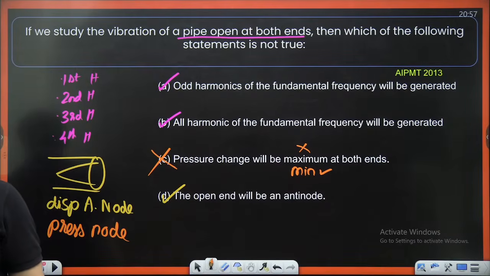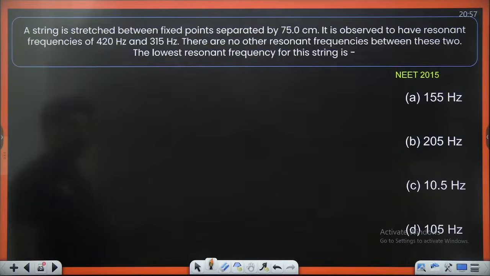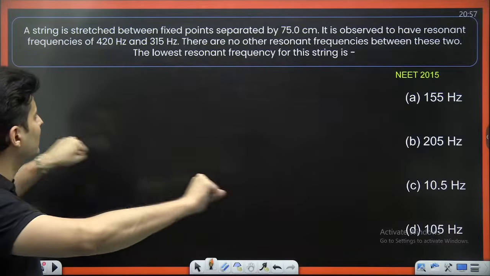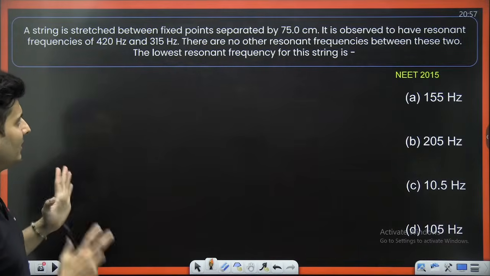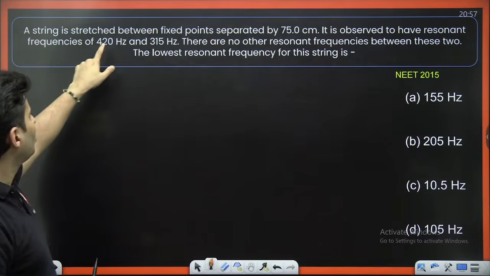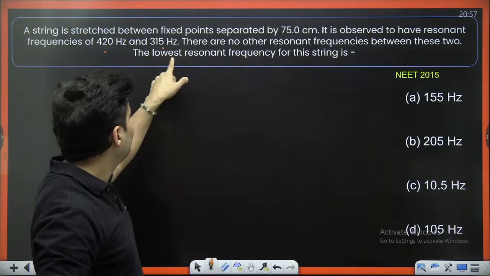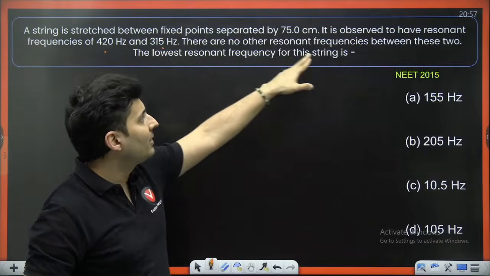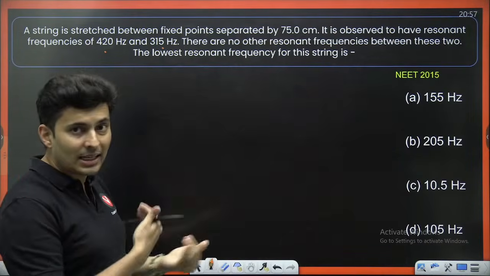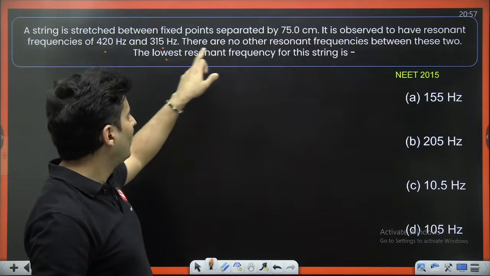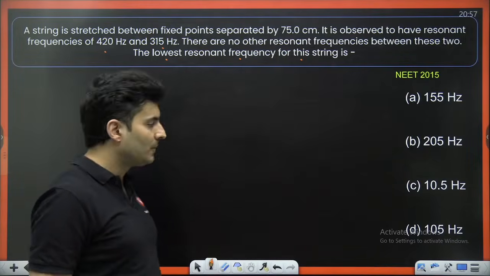Awesome. Come on. I want to see all your answers, if you guys got it. Next one coming up on your screen. A string is stretched between two fixed points separated by 75 centimeters. The two frequencies that we get consecutively, because there is no other frequency in between them. That means they are consecutive. The lowest frequency is how much?